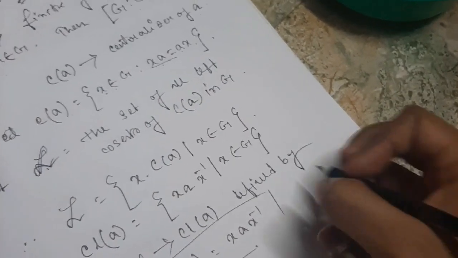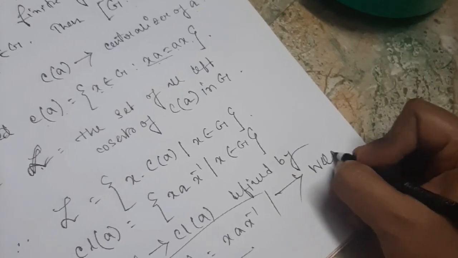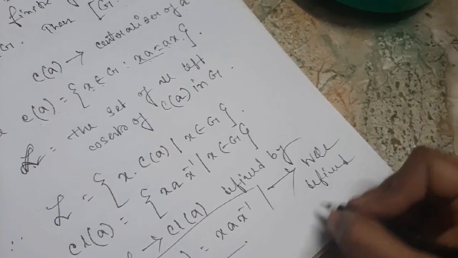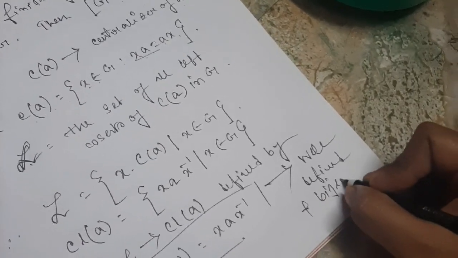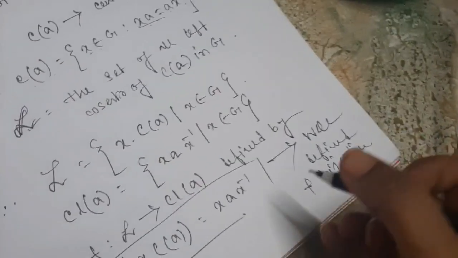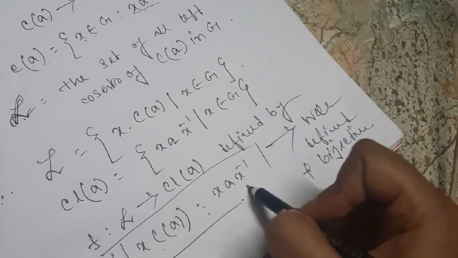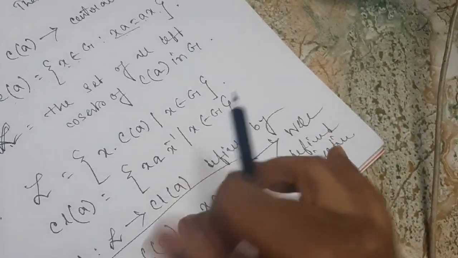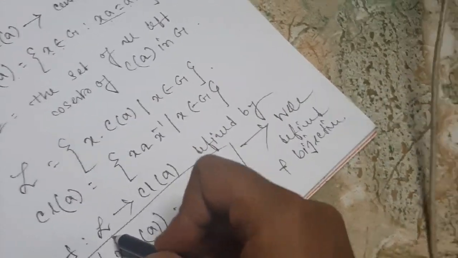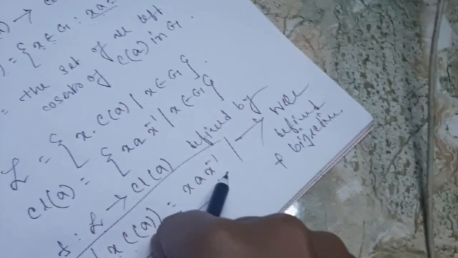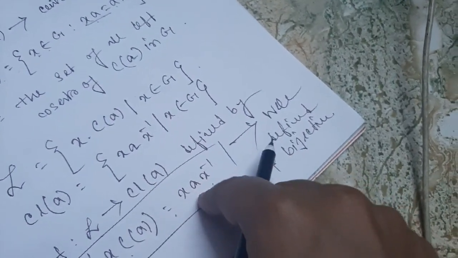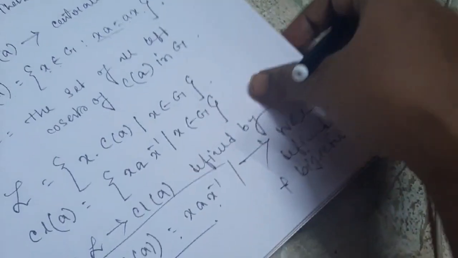Okay, and this mapping is well defined and bijective. Why is it well defined? Now we are going to show it. F of X C(A) is equal to X A X inverse. Now we take any two elements from the domain set, that means script L, and we will show that if two elements are equal, then their conjugate elements will also be equal. Okay, so let's start. Let X C(A) equal Y C(A).